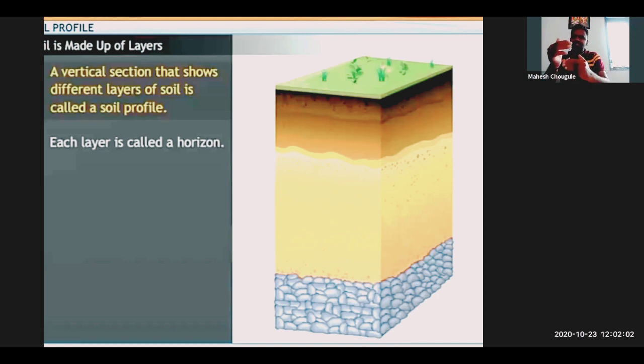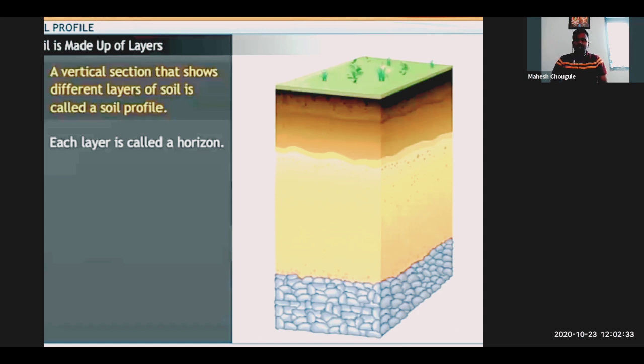So there are different stages or different layers of the soil. We will see the detail of what exactly we have to see: the first part of the soil, second, third, and the basic, and how they work to form the soil. This is what you can see on the screen. These are some layers of soil formation, or the layers of soil. Can you see the picture on the screen?